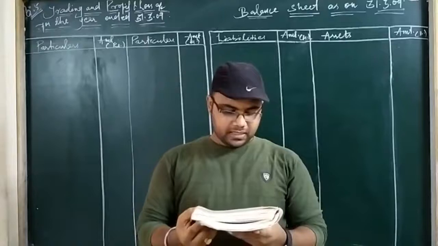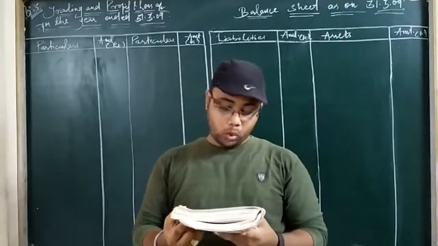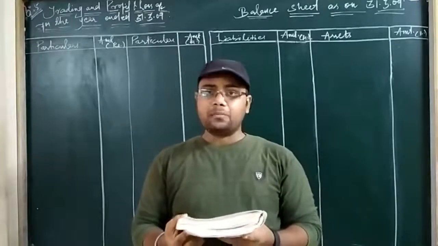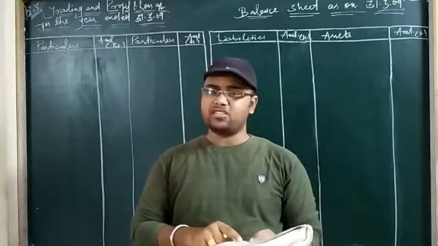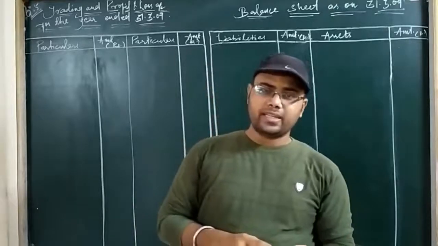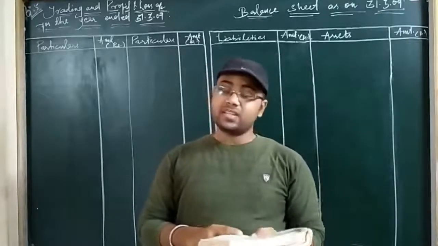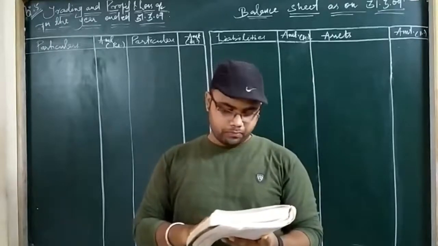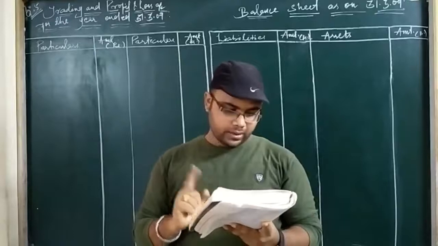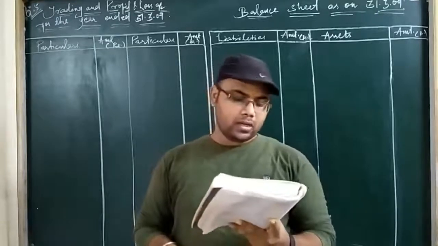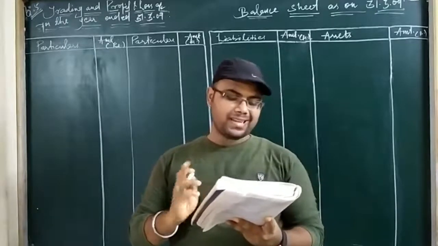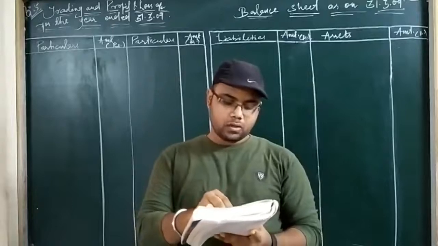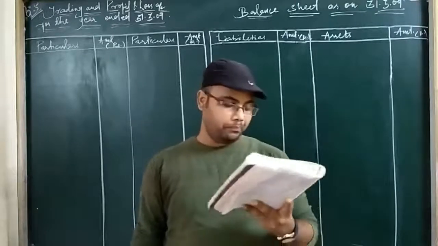Then the last adjustment that is given is balance of interest due on loans is to be provided for. That means some loans are to be taken according to this adjustment. It says if there is a loan taken by a business organization and if interest is not provided, please allow that interest, because these interests are chargeable. So let us see if there is any loan or not. Yes, there is a short-term loan. The item is loan from Mr. A at the rate of 12% interest. So this is an adjustment.